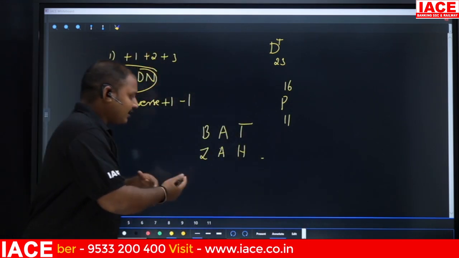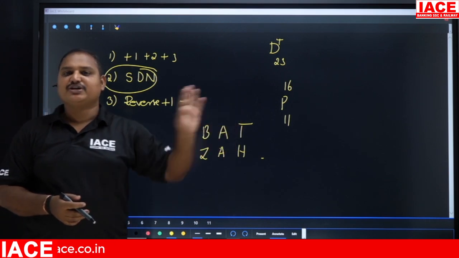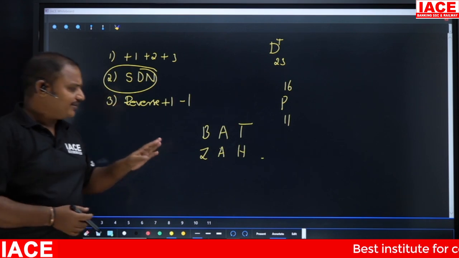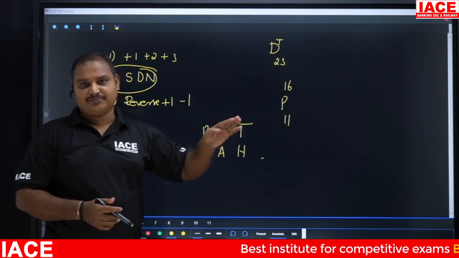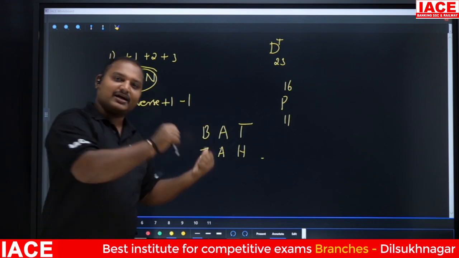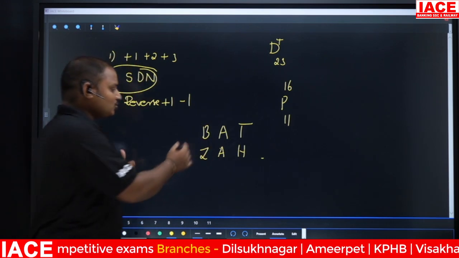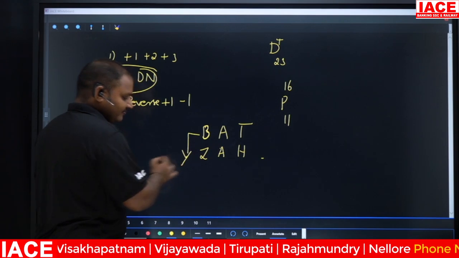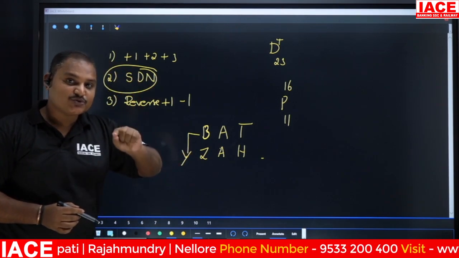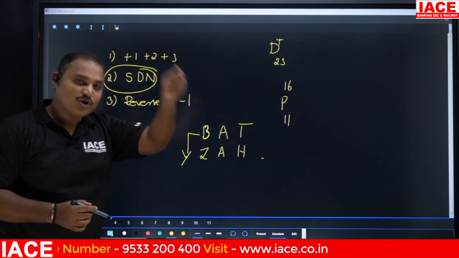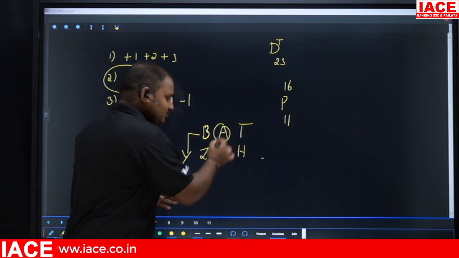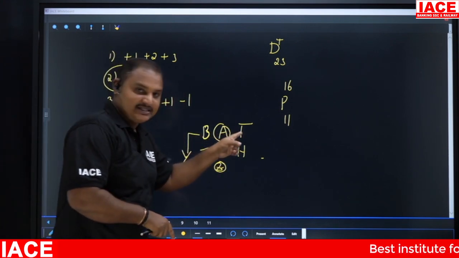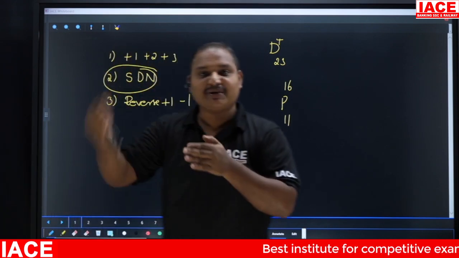Every time, as we know, we write the numbers and count the difference between the numbers. That is common in our practice. But when you are not getting the answers through your normal procedure, then you have to come to this logic. See what they have given. If you go for B, the reverse value is actually Y. But here they have given Z. That means reverse value plus 1. Next, A, the reverse value is Z. Z plus 1 is A. Coming to T, the reverse value of T is G, plus 1, H.